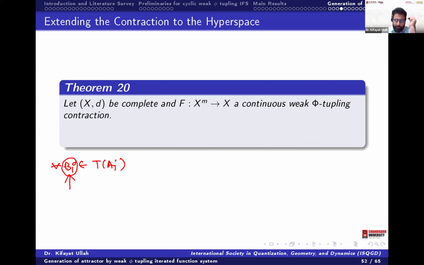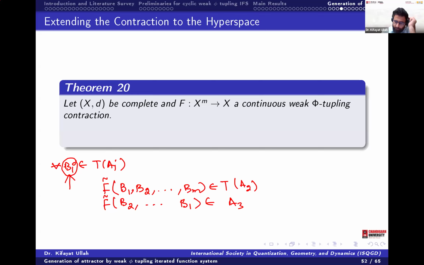So T is continuous, so that means f tilde of b1, b2, so on up to bm, this will be contained in T of a2. Similarly, f tilde of b2, b1, it will be in T of a3.